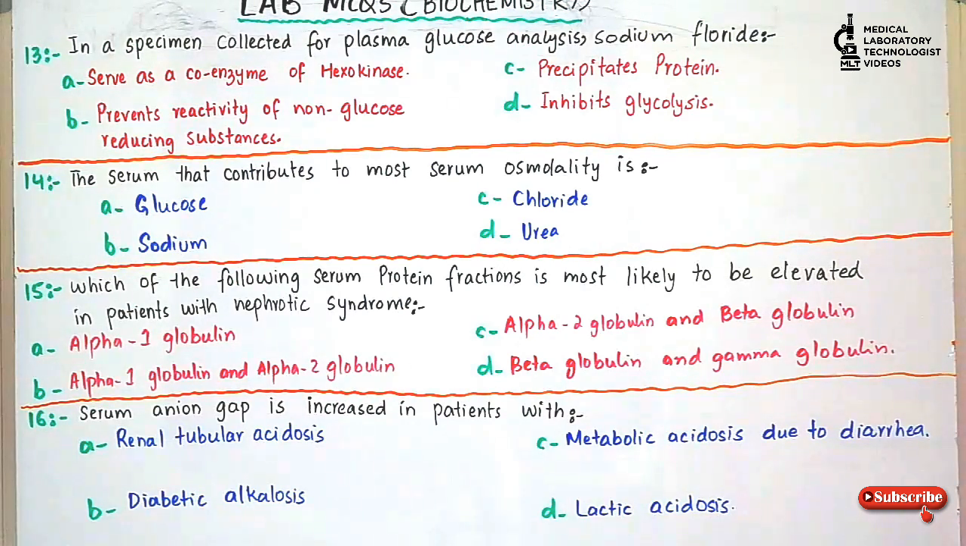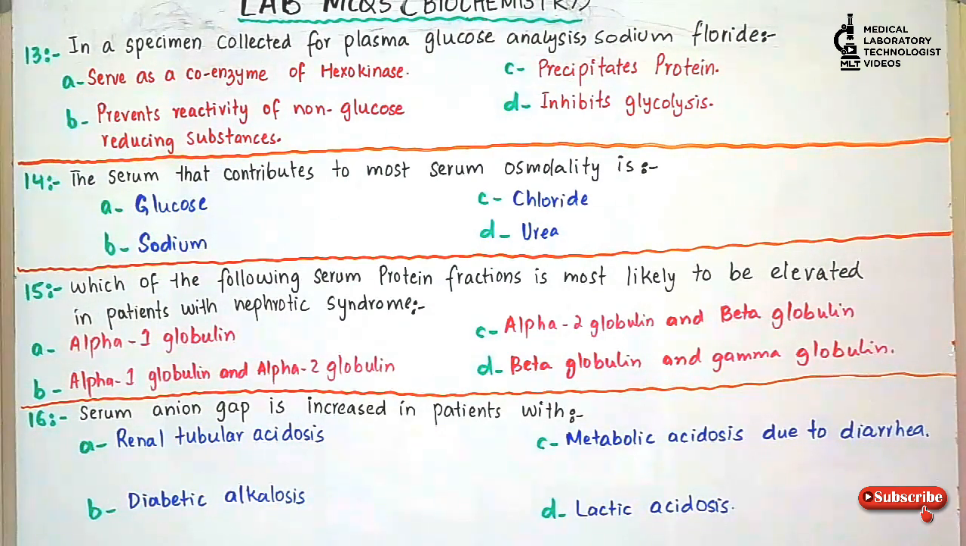Question number 15. Which of the following serum protein fractions is most likely to be elevated in patients with nephrotic syndrome? Option A, alpha 1 globulin. Option B, alpha 1 globulin and alpha 2 globulin. Option C, alpha 2 globulin and beta globulin. Option D, beta globulin and gamma globulin. And the answer is option C, alpha 2 globulin and beta globulin will be elevated in patients with nephrotic syndrome.